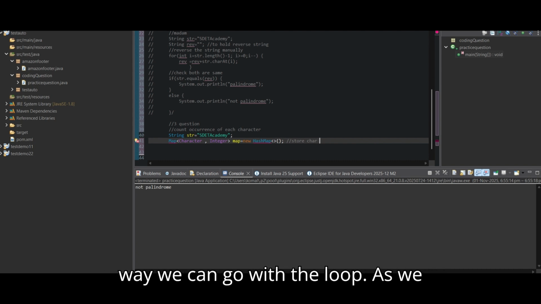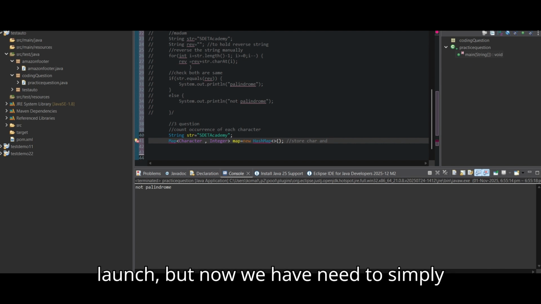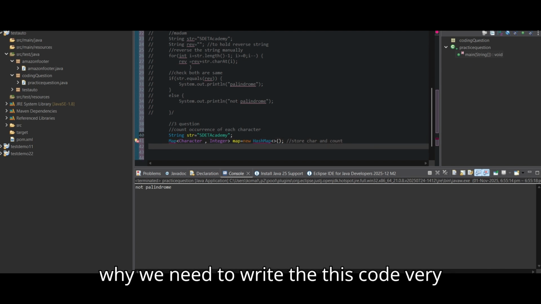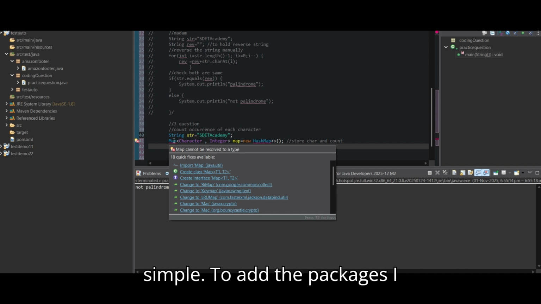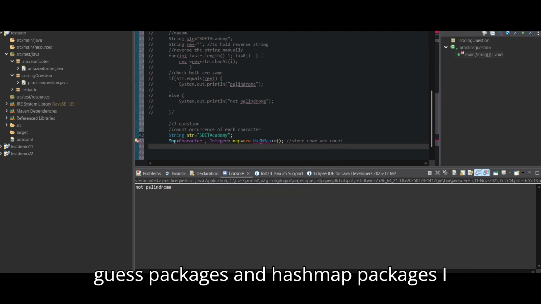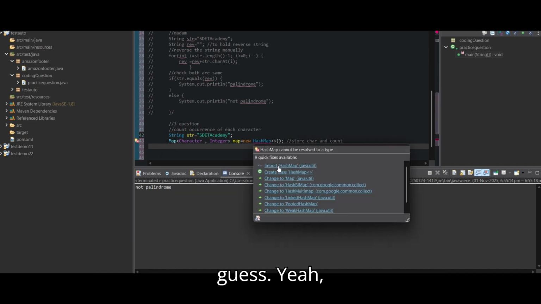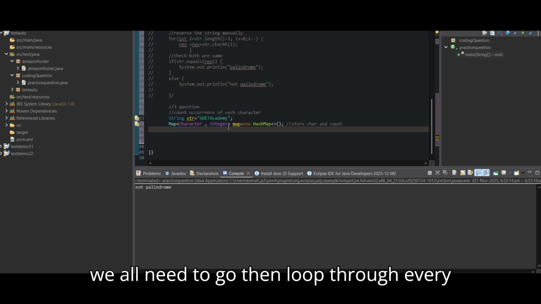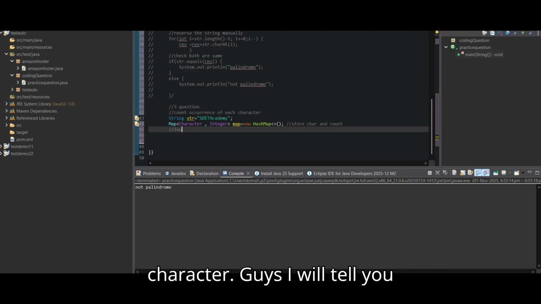There are so many ways we can go with loops as well, but now we need to simplify. We need to write this code in a very simple way. We need to add the packages, I guess, the HashMap packages. Yeah, we need to go, then loop through every character.